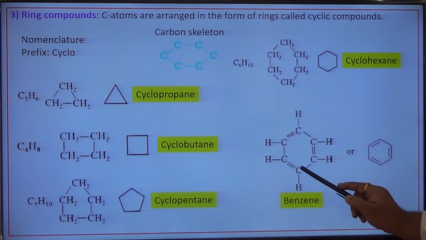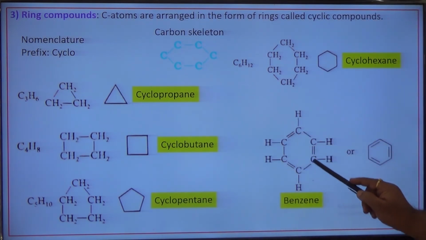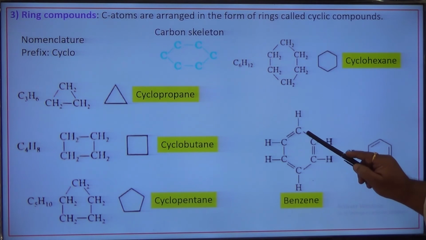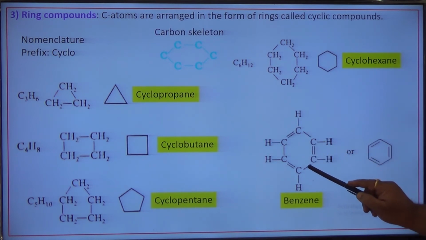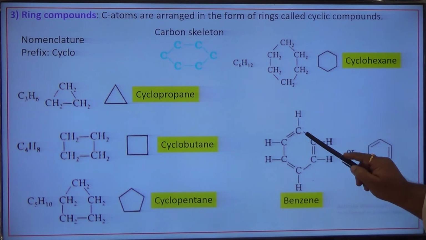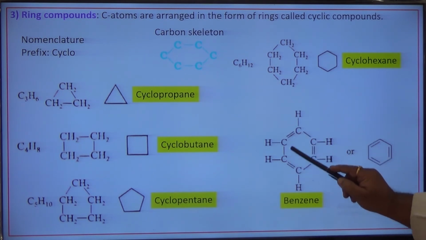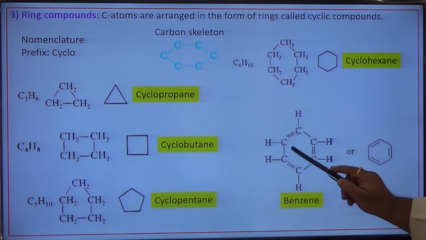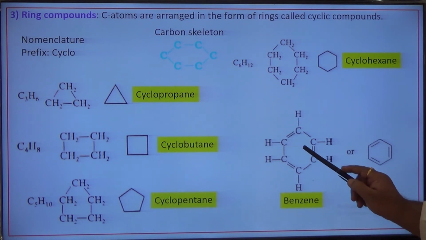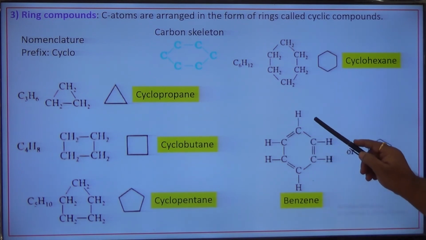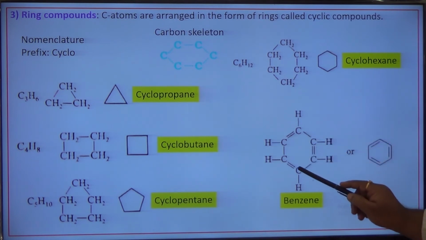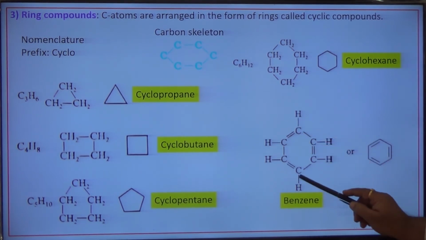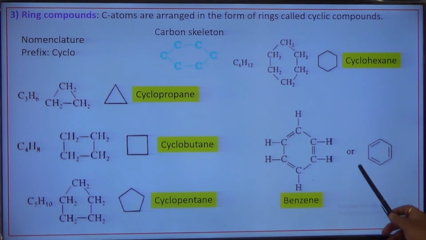See, 6 carbon atoms in a hexagonal array, and every alternate bond is a double bond. For example, if you take this 1, second bond, 3, fourth bond, 5, sixth bond, every alternate bond is a double bond. This is the peculiarity of this compound. What about the molecular formula? 1 2 3 4 5 6, 1 2 3 4 5 6. C6H6 is the molecular formula of benzene, which can also be represented like this.